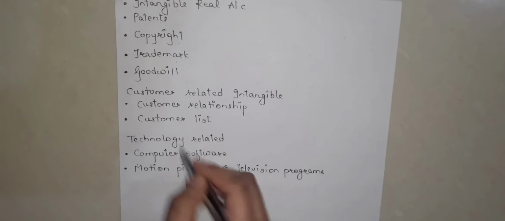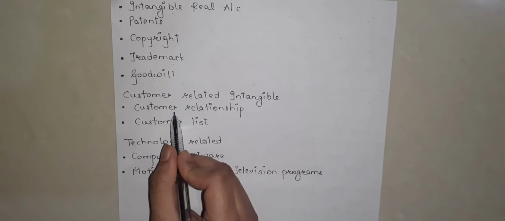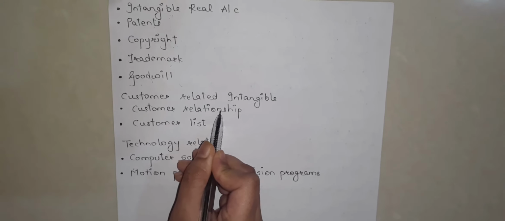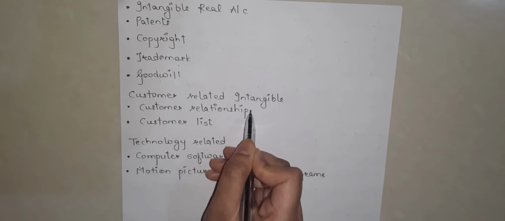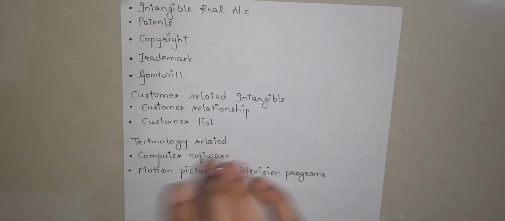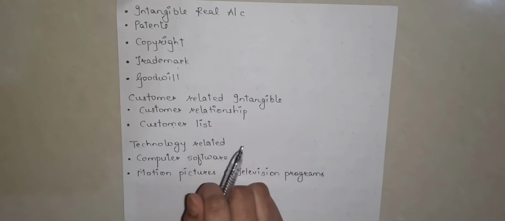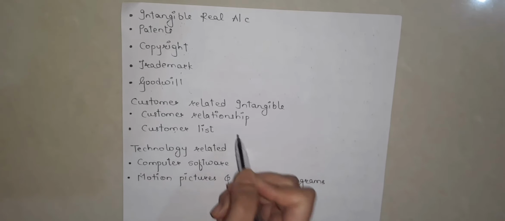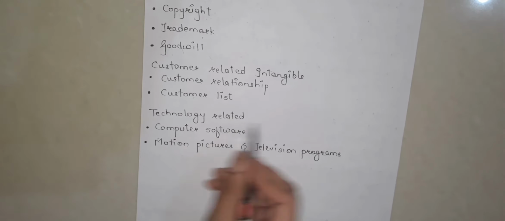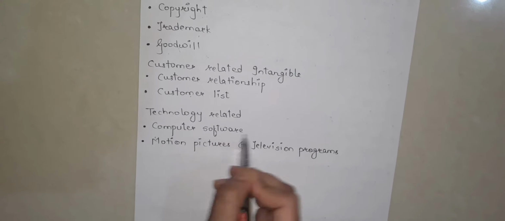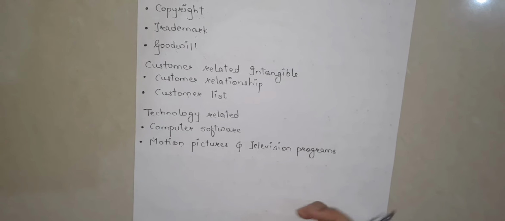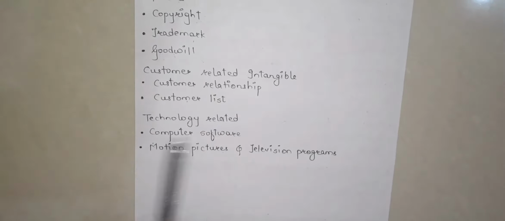Again, further it is classified as customer related intangible. Now, the relationship with the customer cannot be touched by our hands. So customer relationship is also an intangible real account. Customer list, the list of customers, we cannot touch the customer list. That is why it is also an intangible account, as it is fed into a software. Now, technology related intangible, computer software, obviously we cannot touch the software. Motion pictures and television programs are also an intangible real account.